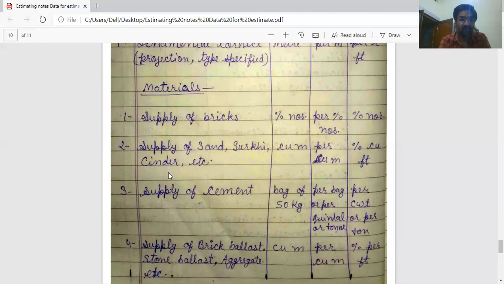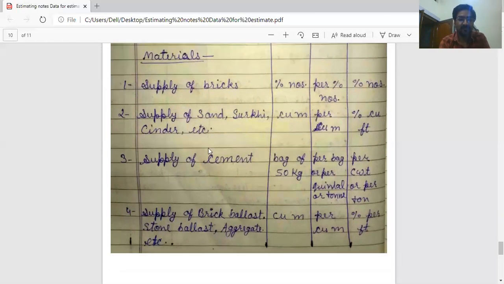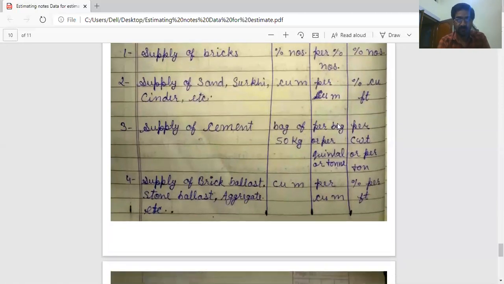Supply of sand, surkhi, cinders, etc.: sand is measured in cubic meter and paid per cubic meter. Supply of cement is measured per bag. One bag of cement is 50 kg, and payment is per bag, or per quintal, or per ton for supply in bulk.